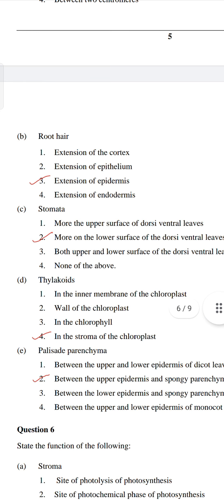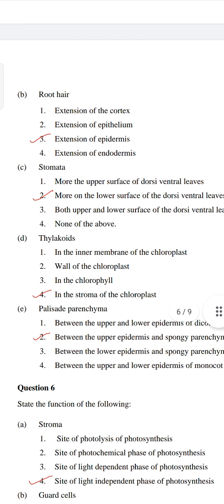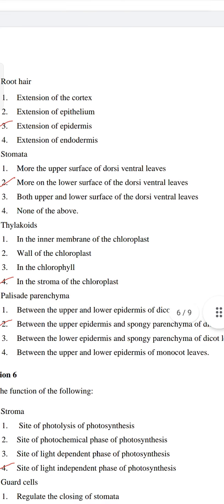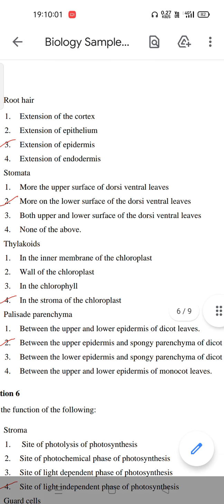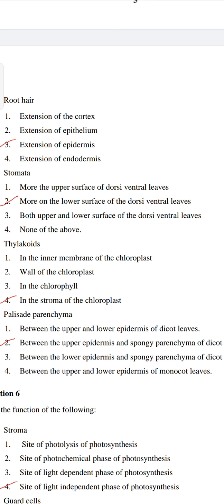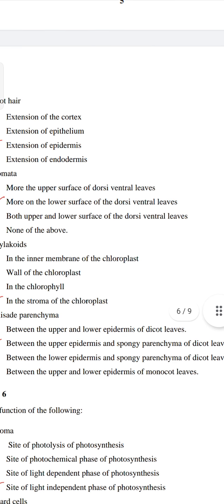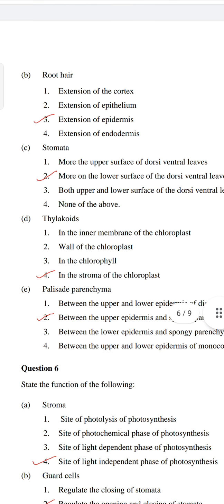D. Thylakoids. In the inner membrane of the chloroplast, no. Wall of the chloroplast, no. In the chlorophyll, no. In the stroma of the chloroplast, yes. E. Palisade parenchyma. Between the upper and the lower epidermis of the dicot leaves, or between the upper epidermis and spongy parenchyma of the dicot leaves. So B is correct.